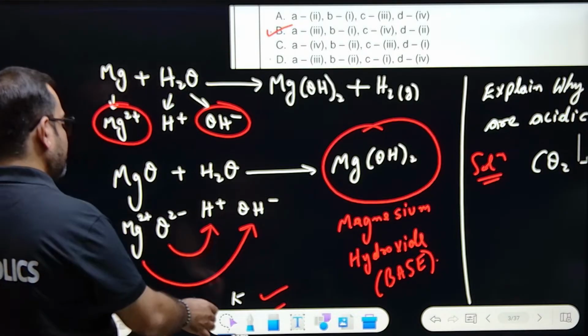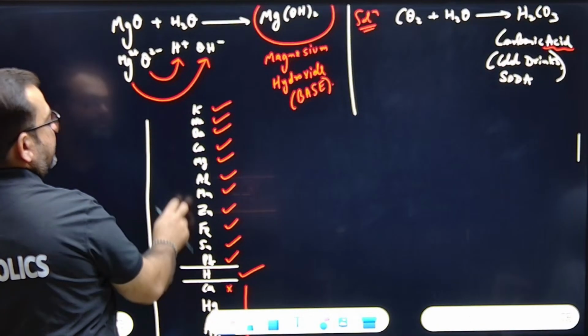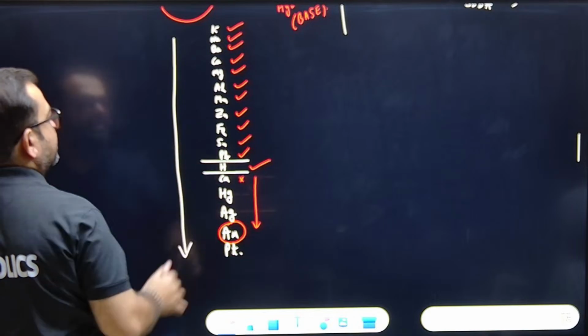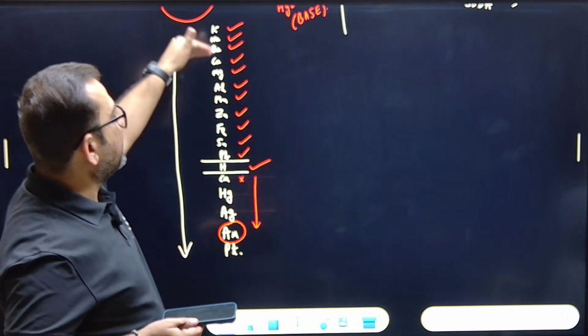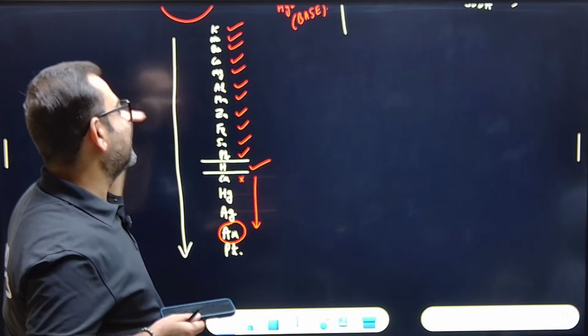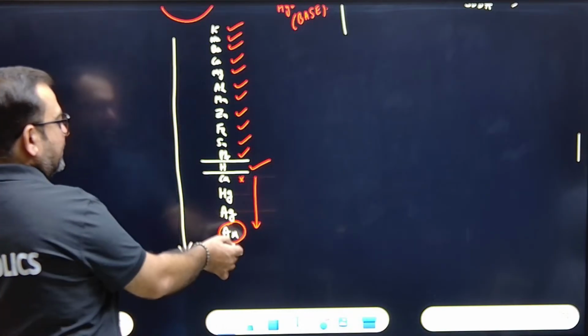Okay. First, look forward about the reactivity series. This is the reactivity series: potassium, sodium, barium, calcium, magnesium, aluminum, manganese, zinc, iron, tin, lead, hydrogen, copper, mercury, silver, gold. Right. At the end of the day is platinum.